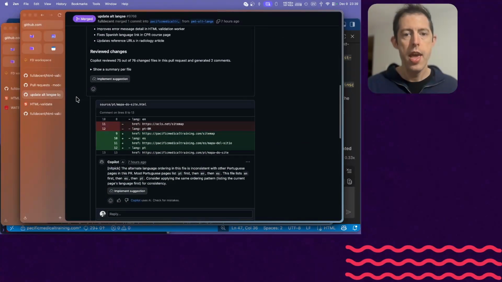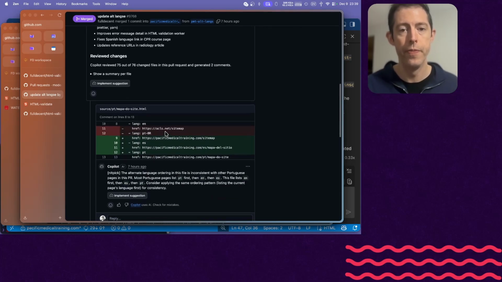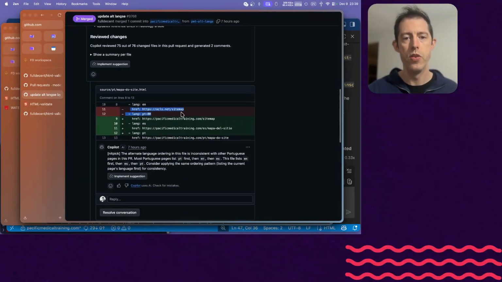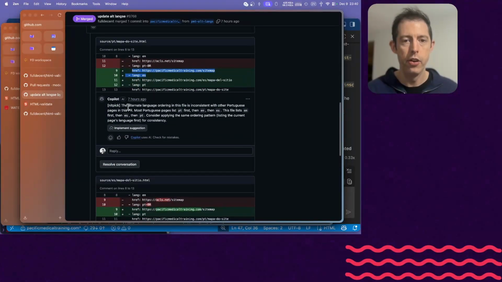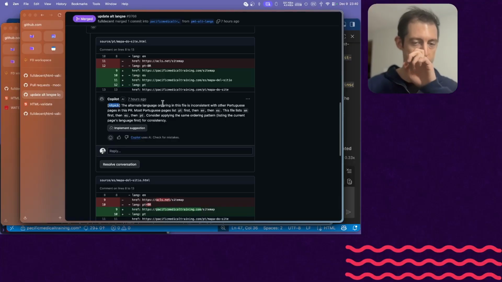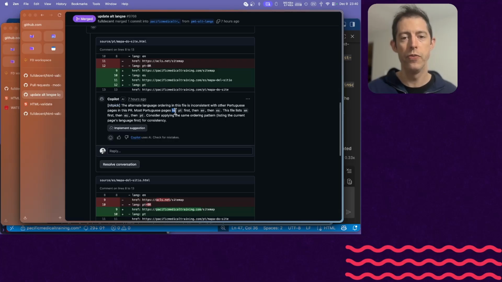Change some things. And then, okay, so just like we were doing, right? So you had some file and then you had the other languages and they were all connected or whatever. Okay. So then, for some reason, it found an error, a nitpick. Oof. It says, oh, in the sum of the files, you put them in a different order. You put the Portuguese first, and then the English, and then Spanish. Not something I care about, but notice it gives you a button. It's just a little button. Implement. Like, engage. So you just hit that button, and it's going to solve the problem across your whole website.